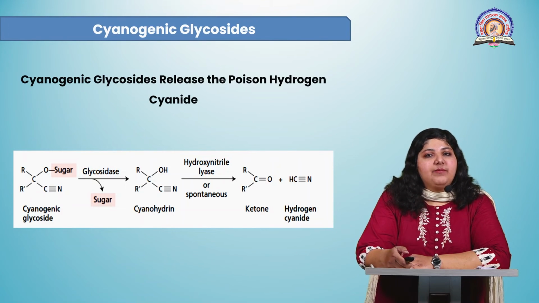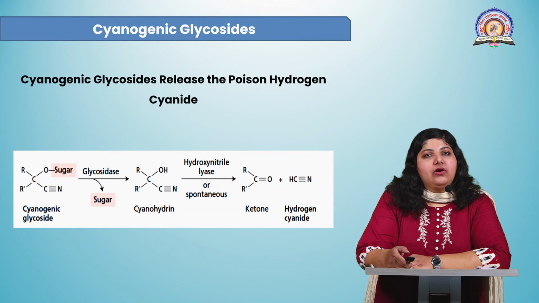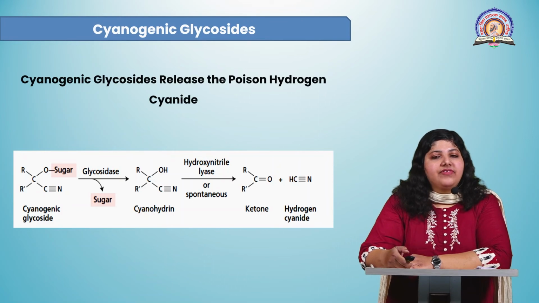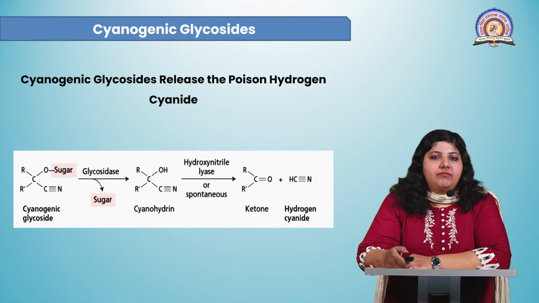With the help of enzyme glycosidase, the sugar molecule is cleaved from this cyanogenic glycoside, which results in the formation of cyanohydrin. Then with the action of enzyme hydroxynitrile lyase, or spontaneously also, this cyanohydrin can be converted to ketone and hydrogen cyanide. So whenever there is an insect attack, this hydrogen cyanide is released so that the plant can defend itself from the insect attack or herbivory attack.